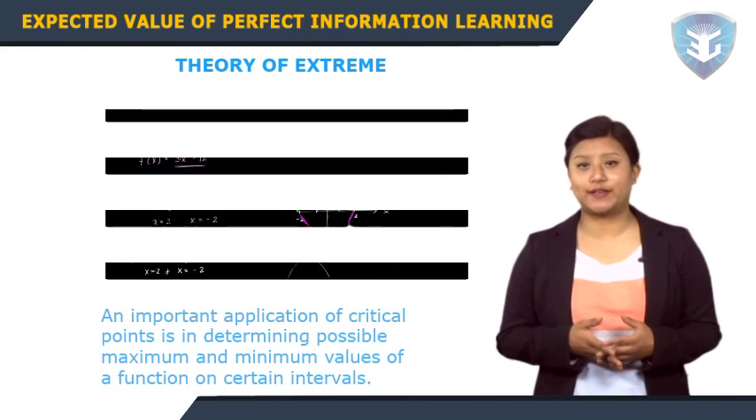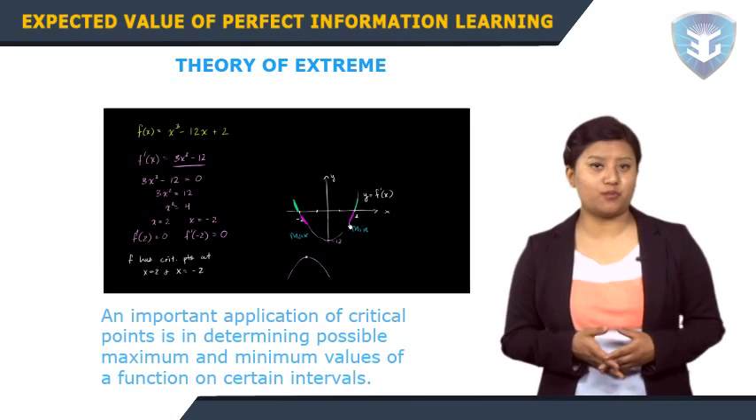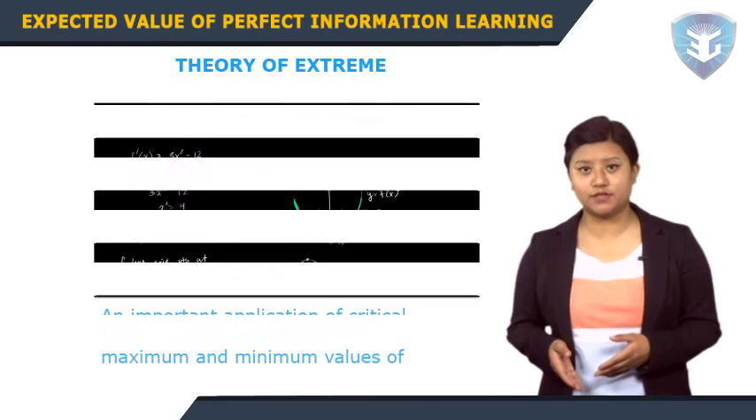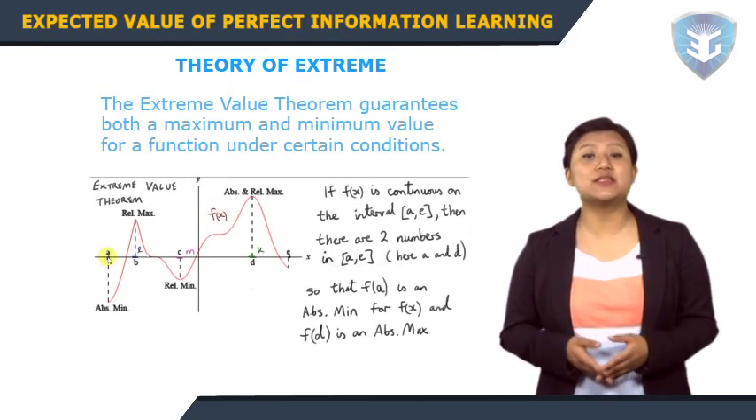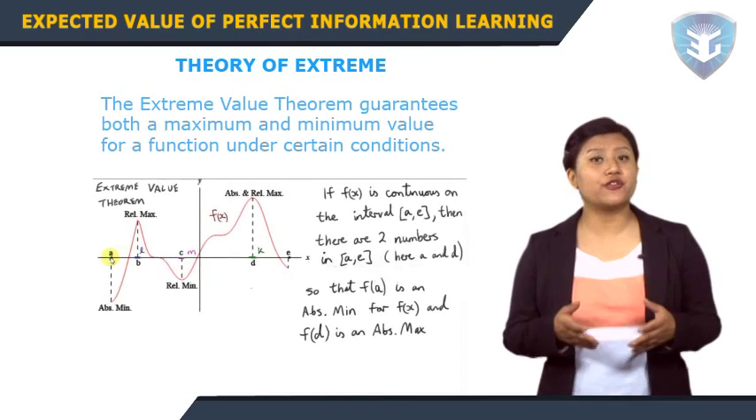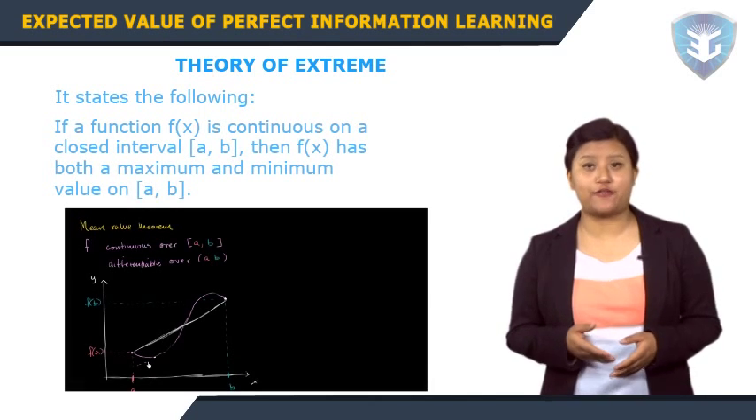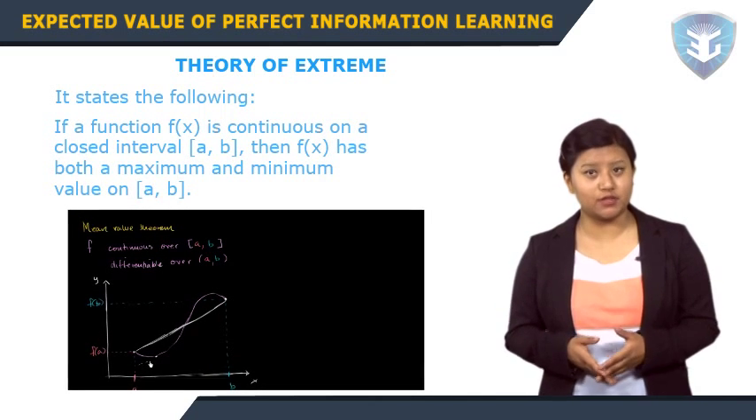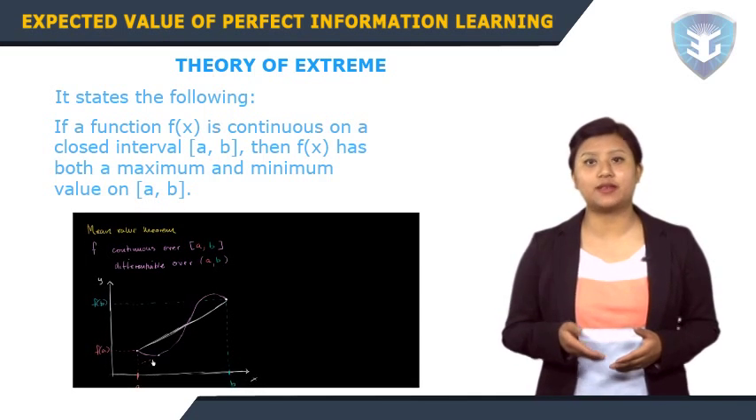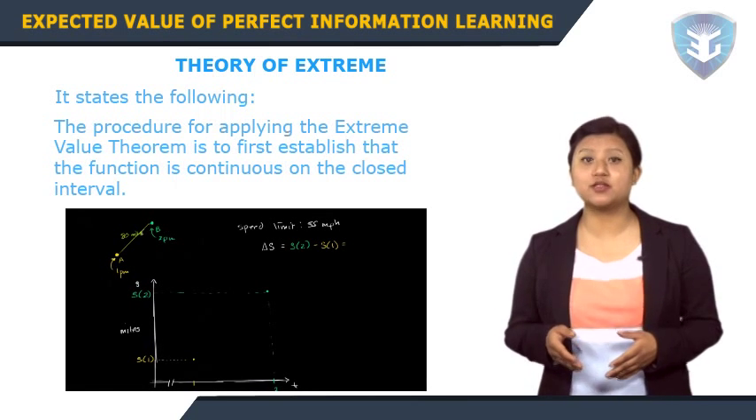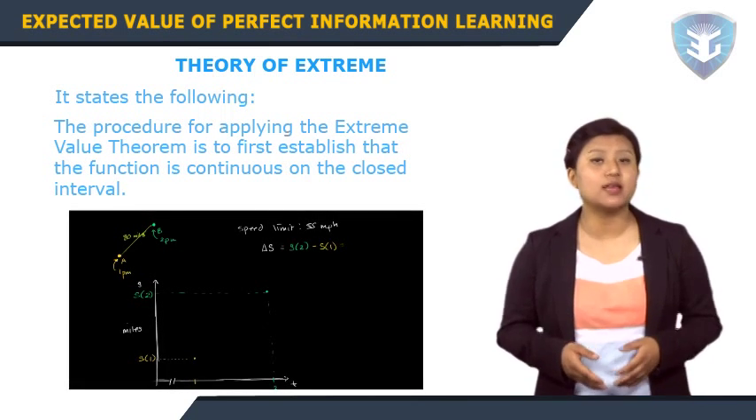Let's learn the theory of extrema. An important application of critical points is in determining possible maximum and minimum values of a function on certain intervals. The extreme value theorem guarantees both a maximum and a minimum value for a function under certain conditions. It states the following: if a function f(x) is continuous on a closed interval [a, b], then f(x) has both a maximum and a minimum value on [a, b]. The procedure for applying the extreme value theorem is to first establish that the function is continuous on the closed interval.